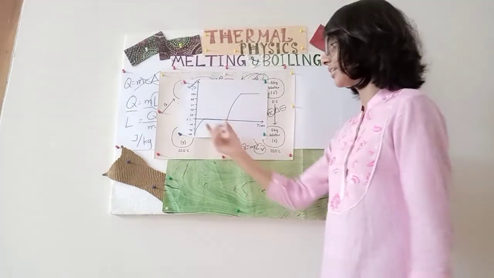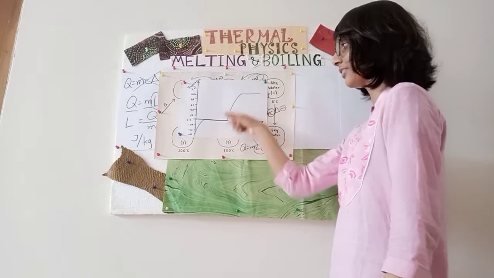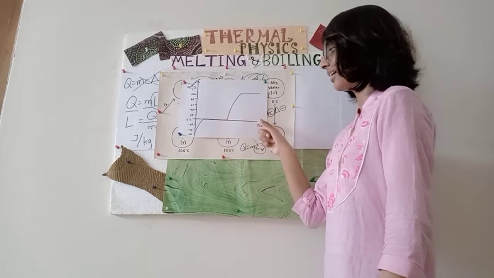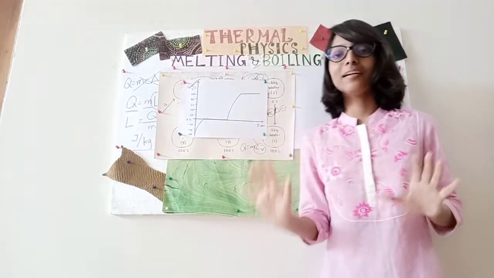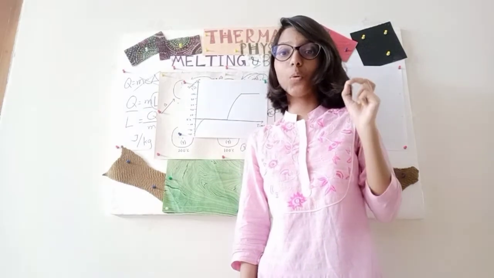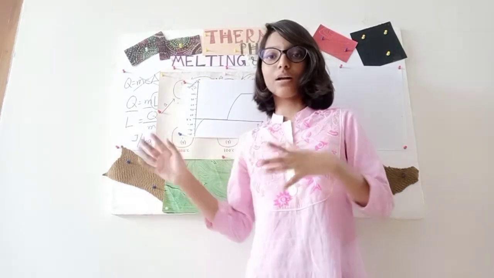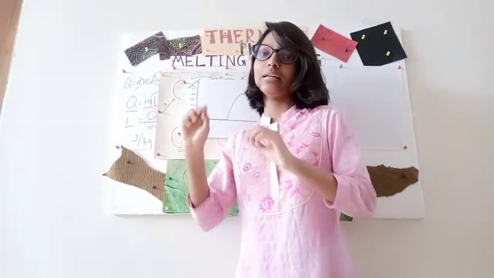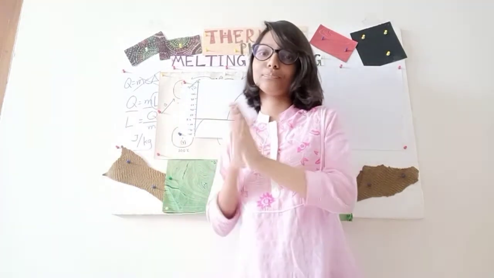But don't always consider that at 0 degrees Celsius it will stay constant and at 100 degrees Celsius this will stay constant, exactly like this, with the numbering and everything. Alright, because as I said before, for this graph, state change will only occur at the melting point and boiling point of that individual liquid. So when you are asked to draw a graph for any liquid, you have to make the markings as the melting point and boiling point of that liquid, and the temperature will be constant only at the melting point and boiling point of that liquid.